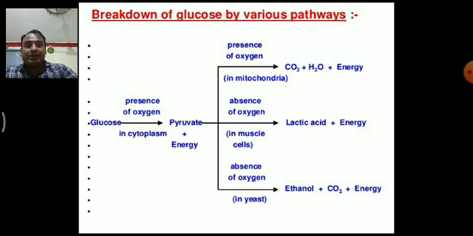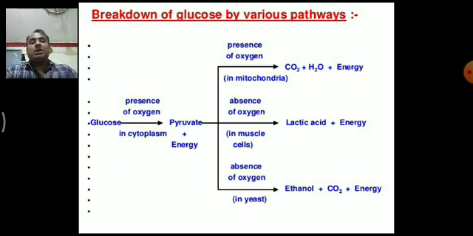Okay, then pyruvate has three fates. First, pyruvate in mitochondria in the presence of oxygen is converted into carbon dioxide plus water plus energy. Then the other two fates are under anaerobic respiration. In the first, there is an absence of oxygen, but there is a limited supply of oxygen, not a complete absence. There is production of lactic acid and energy, and this reaction basically takes place in the muscles of an organism. And then there is a complete absence of oxygen. There is no limited supply, there is complete absence of oxygen, and such a reaction takes place in yeast. There is production of ethanol plus carbon dioxide plus energy.